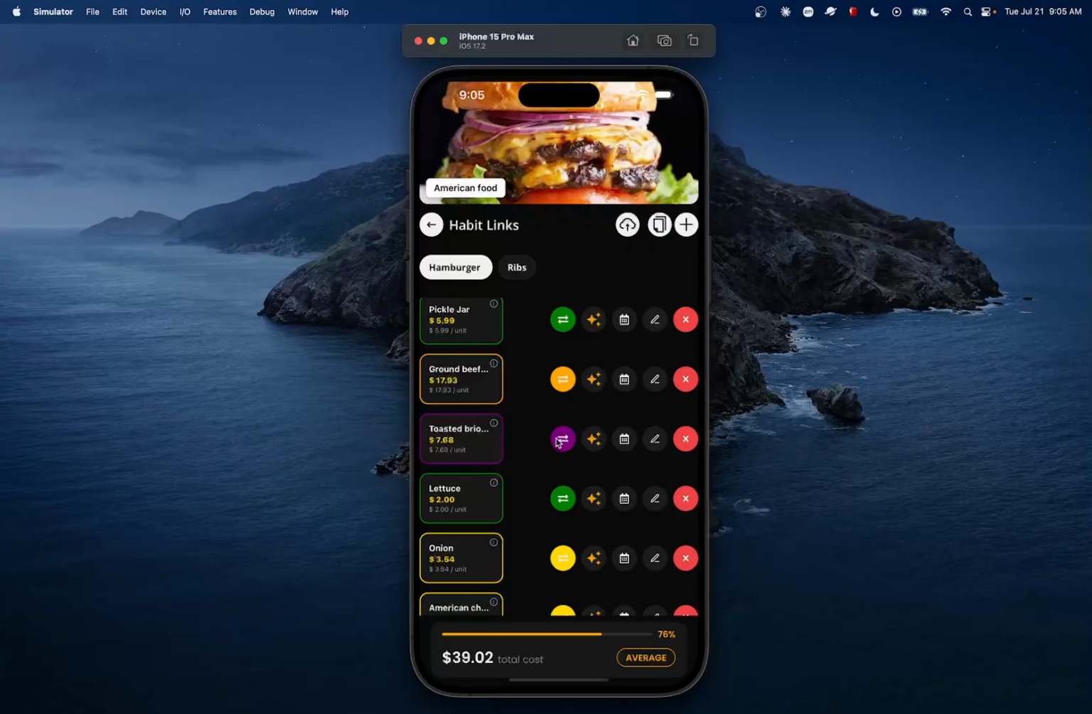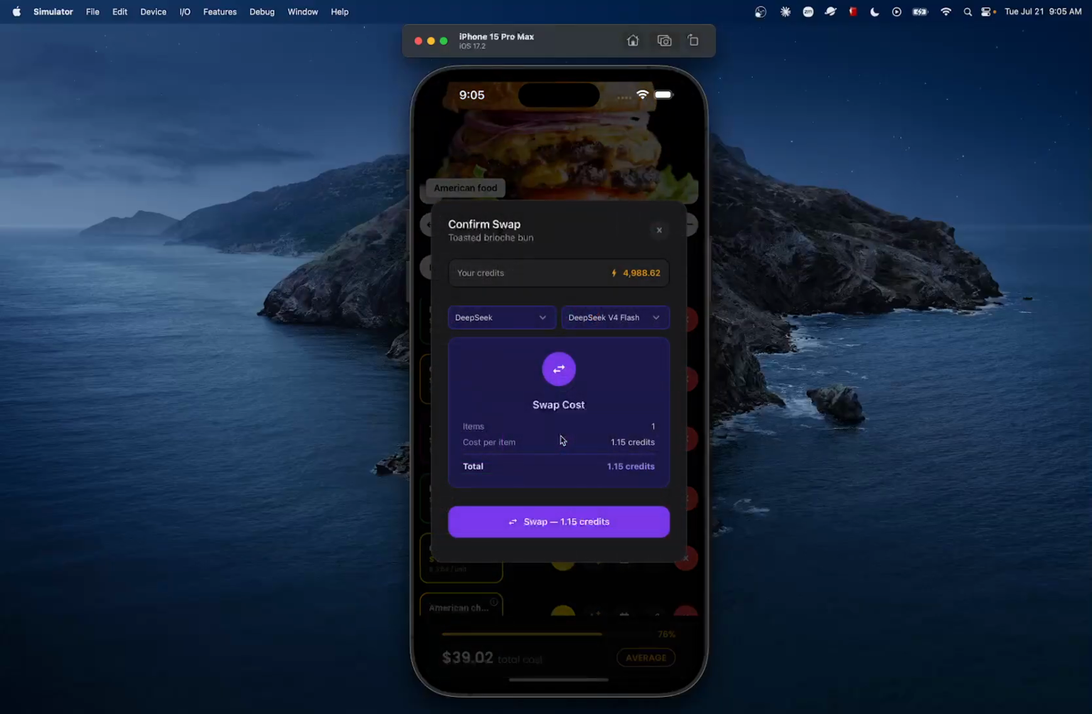Habit swiping just means that we are going to be swiping a habit link item, habit link, or a habit with a recommendation from AI, right? I'm going to click on the swipe button here. All right, I'm going to leave it on DeepSeek and this model. And then we're going to see basically what it's going to give us.